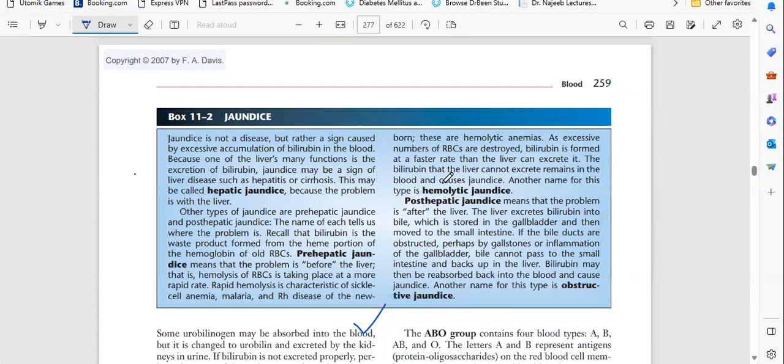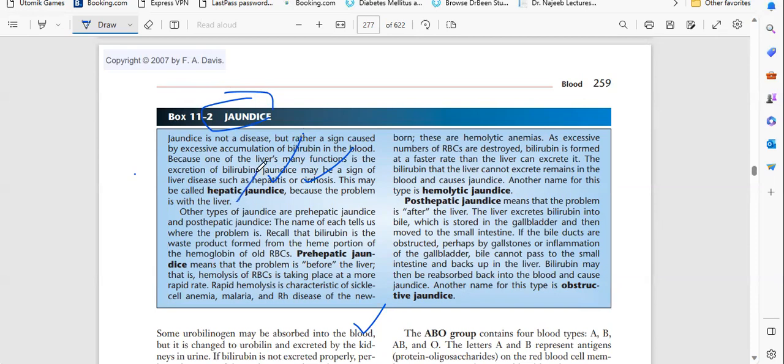Okay, understood. Next we have jaundice because it is related to RBC. We will study jaundice here. What is jaundice? Jaundice is not a disease. It is excess bilirubin in the blood because of damage to liver cells. So it is a sign of liver disease. Because of hepatitis, infection of the liver, or damage of cells of the liver, or cancer of the liver, everything.